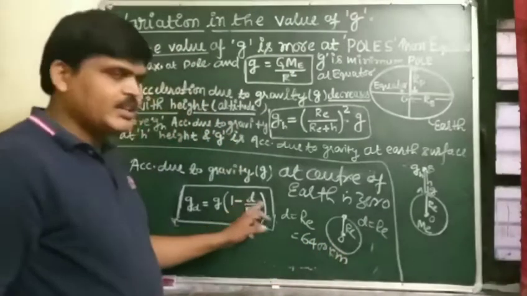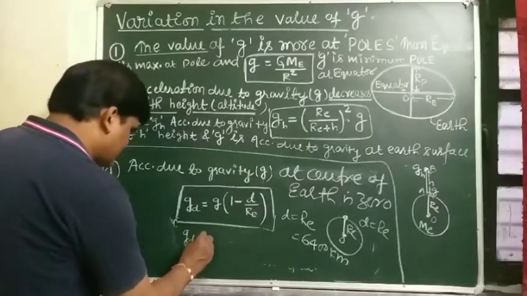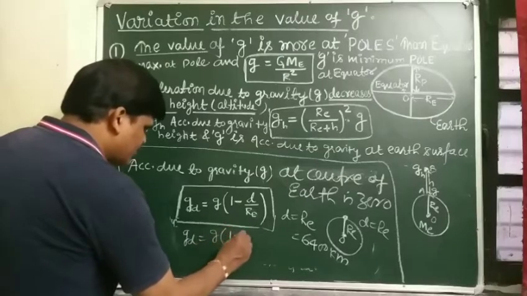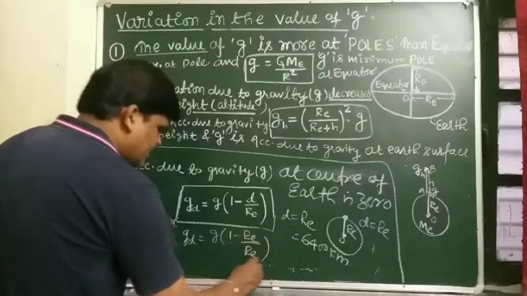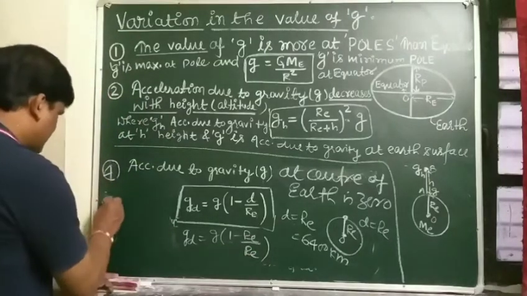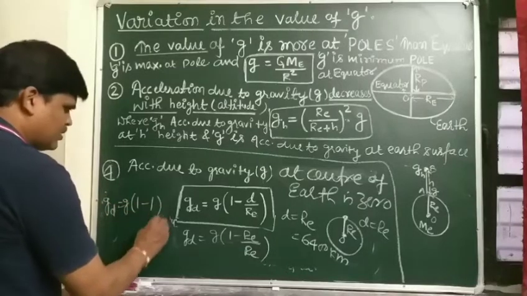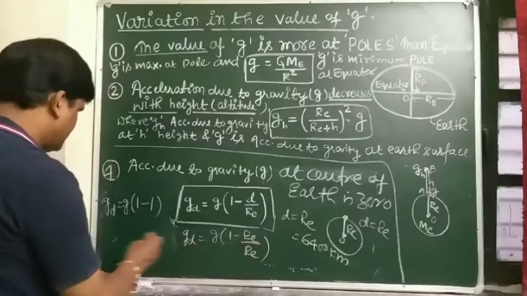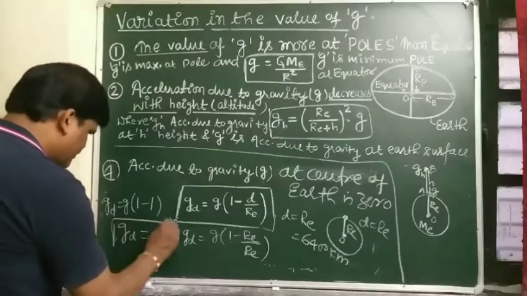So student, when d equals RE, g_d equals g (1 minus d by RE), so RE by RE, that is 1. It comes out that g_d equals g (1 minus 1), so g_d is 0.